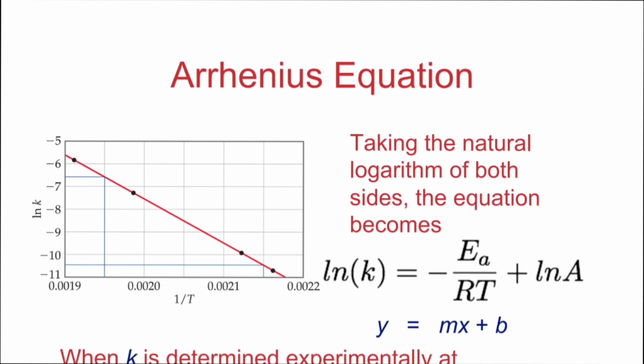As k is the dependent variable, it will be written on the y-axis, and temperature is independent, so it is written on the x-axis. Ea, R, and A are constants.